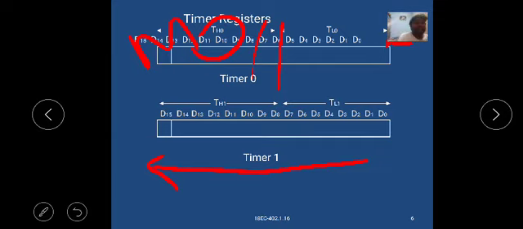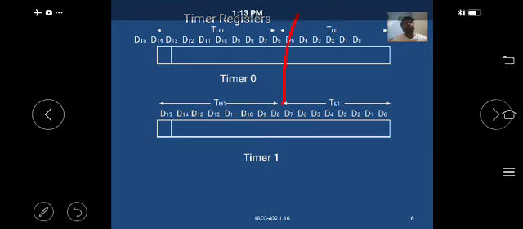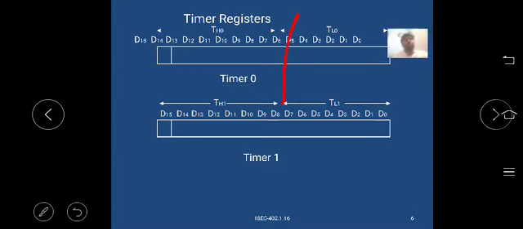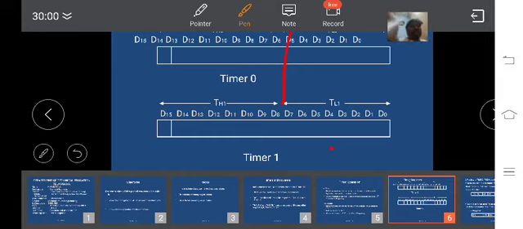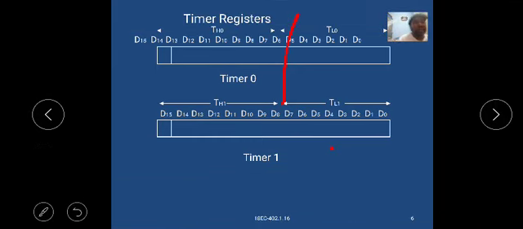Here the timer register is a 16-bit register, with the lower bits and the upper bits, the least significant bits and the most significant bits.